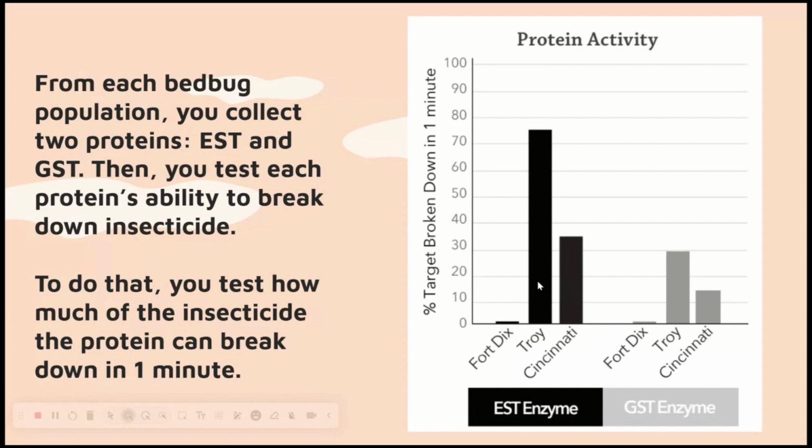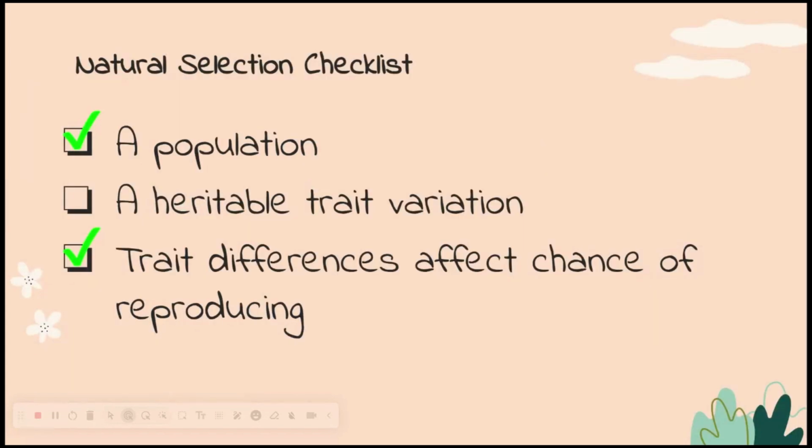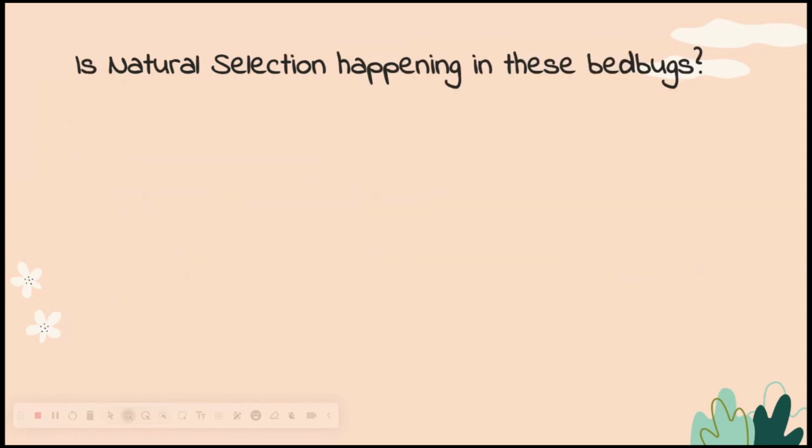But if we look at the exposed populations, the Troy and Cincinnati, both of them are having higher amounts of EST and GST breaking down the insecticide. So is this saying that this insecticide is being broken down by a heritable trait? It does look like that protein is what's breaking it down. So if the protein is breaking it down, then that's a heritable trait. So does that finish off our checklist? Yes, we've decided that this is a heritable trait variation.